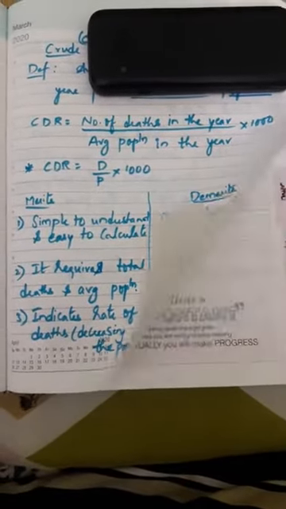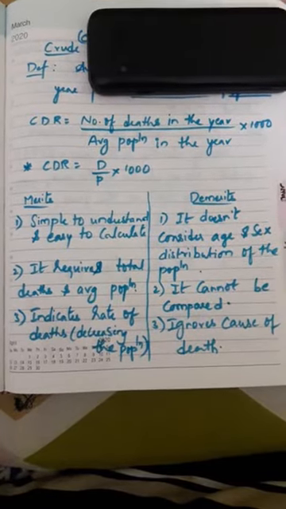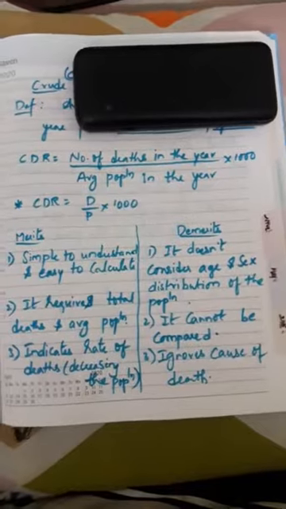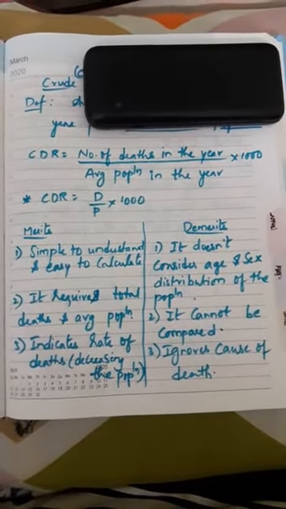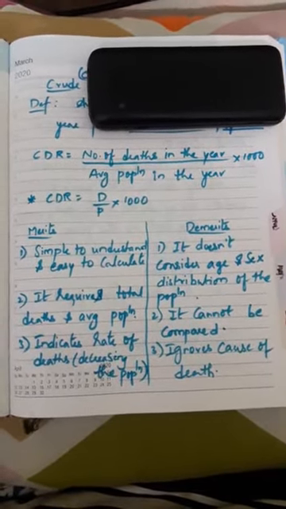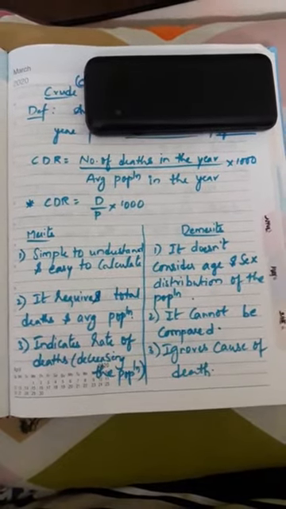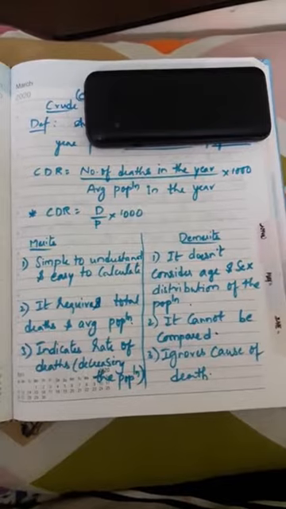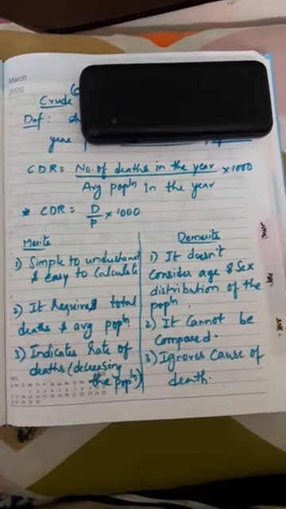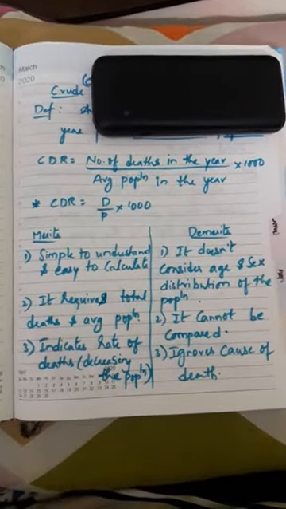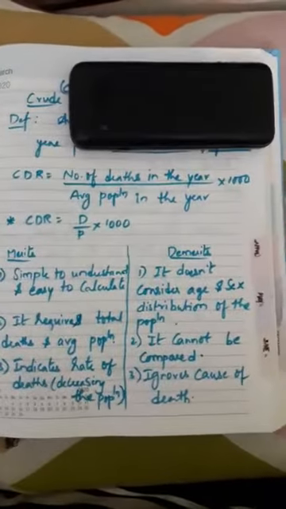It requires total deaths and average population. So total population will be considered here. There will be no male population or female population, nothing of that sort. We have only total population, along with total number of deaths.